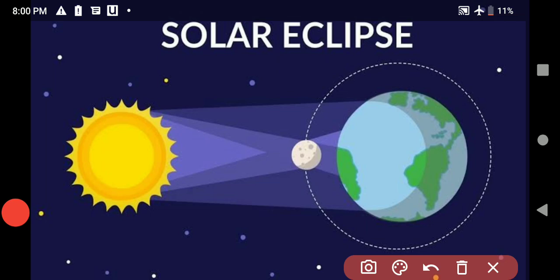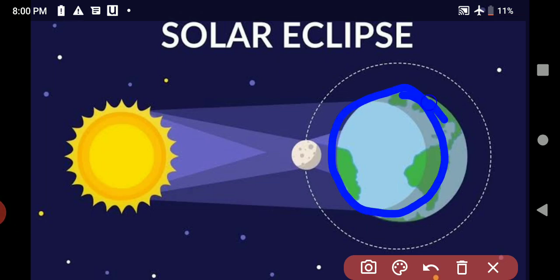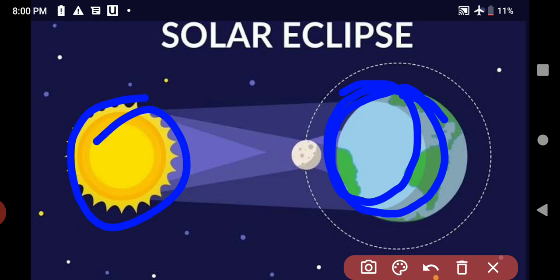See, this is the earth. Earth moves round the sun, and here between the sun and the earth, what comes here? Moon comes.